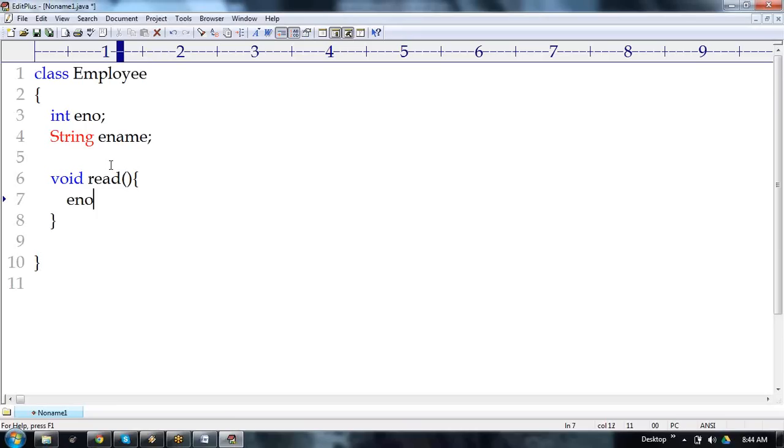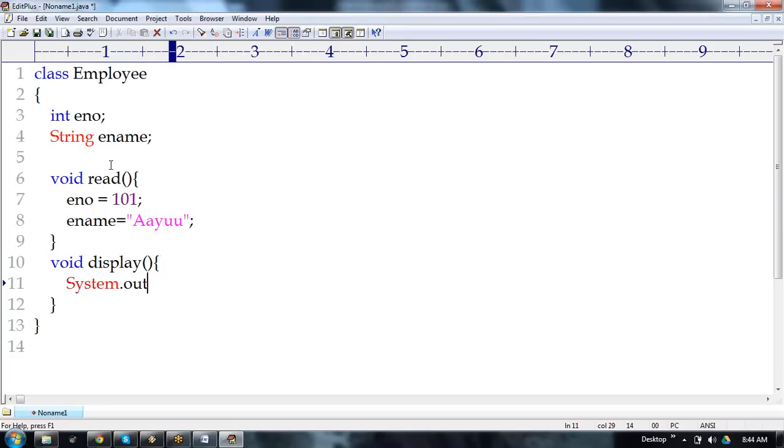What I'm going to do: employee number equal to 101, which I'm entering, and employee name equal to some name I entered. Next I wrote another method, void display. I'm writing a display method. What I'm doing over here is displaying these values, with System.out.println.